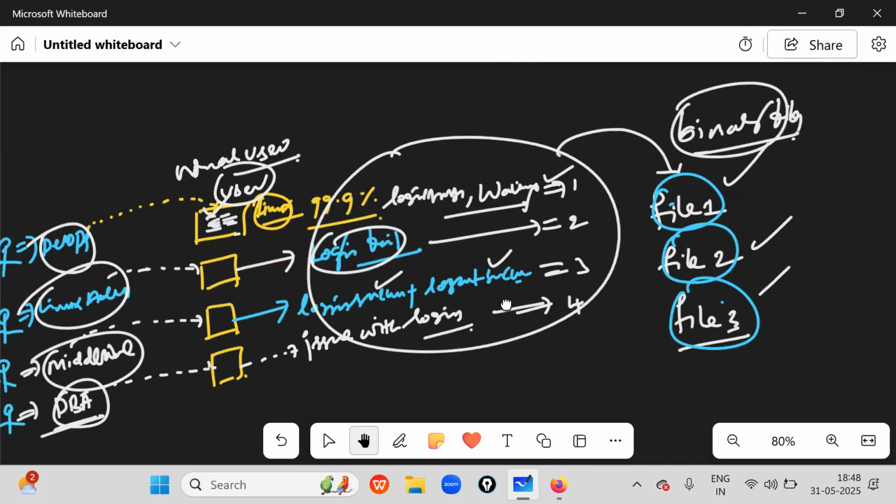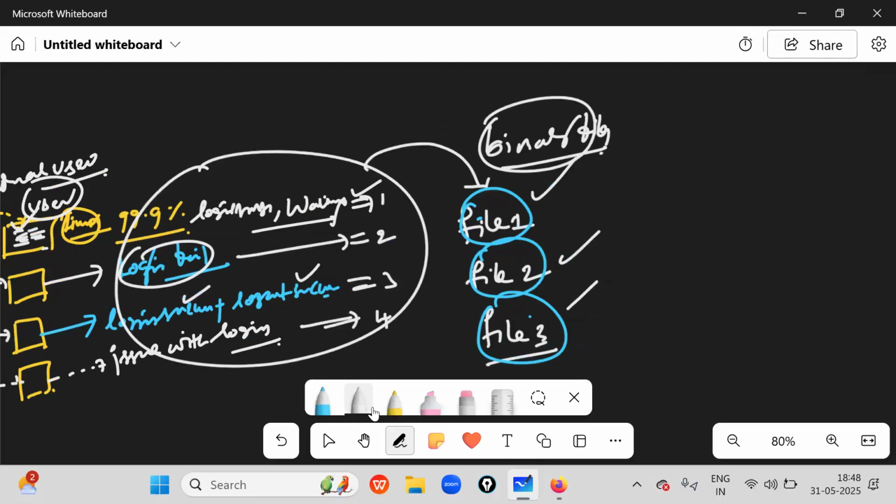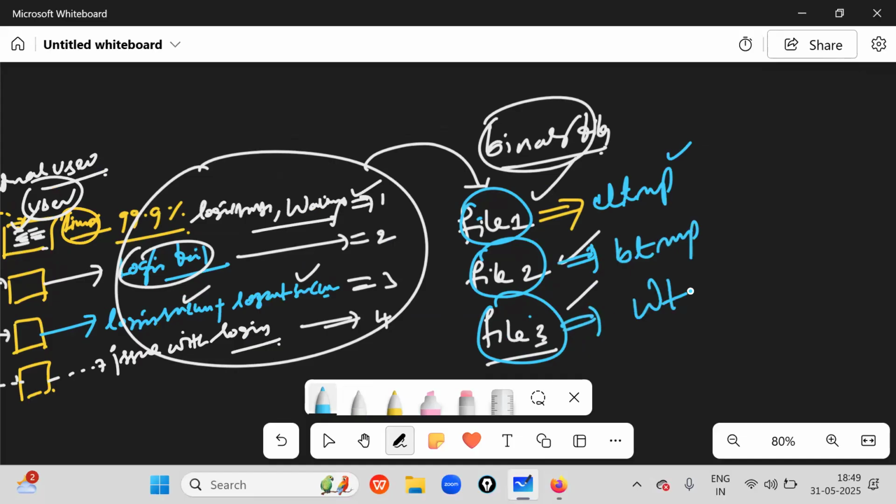File number one, file number two, file number three. Yes, boss. So this is file number one. Sir, what is file number one? UTMP. That's all. File number two, BTMP. File number three is what? WTMP. Okay, these are all configuration files which come along with our operating system installation.